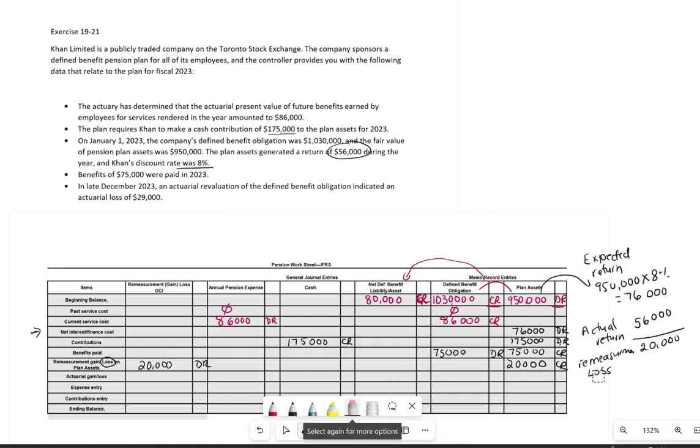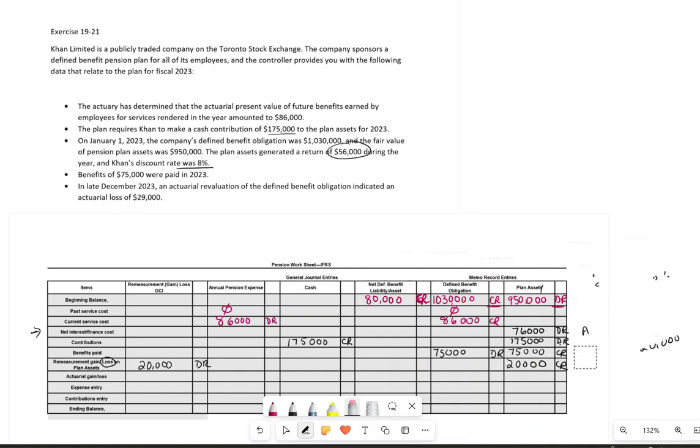Now we also have interest on my obligation. So let's work out the interest, and then we are almost done with filling the worksheet. So my obligation, I started off with 103,000 multiplied by the 8%, and that will give me $86,000.